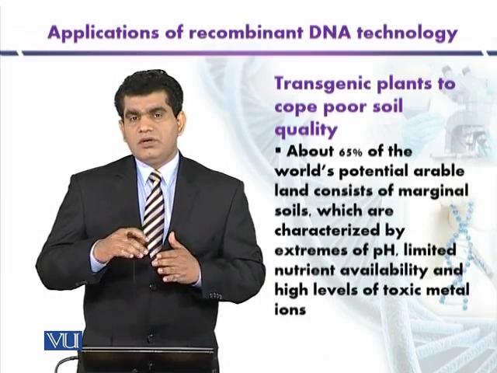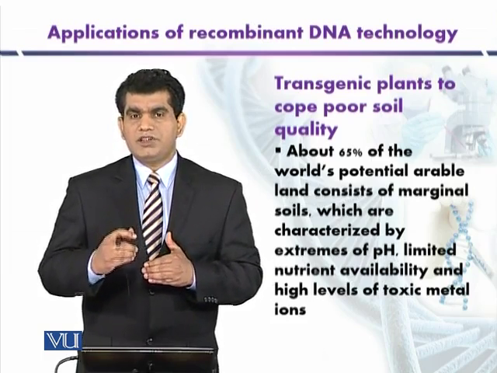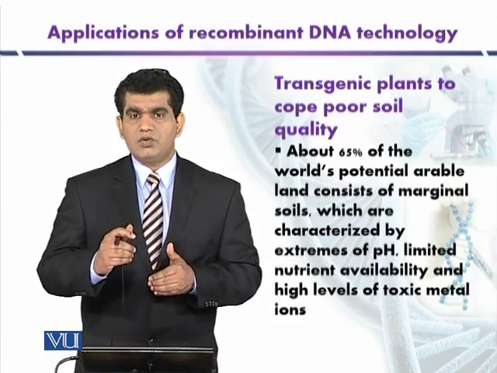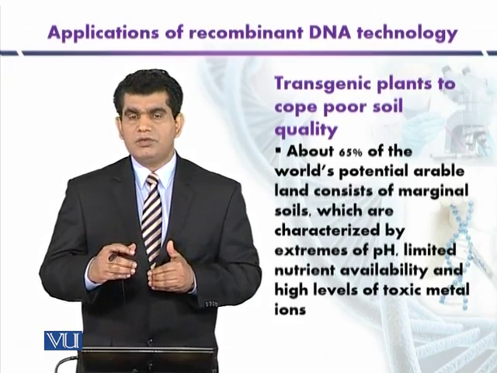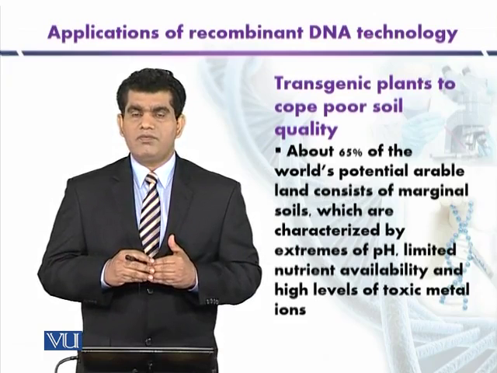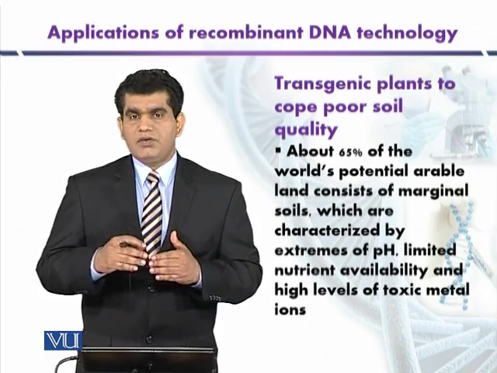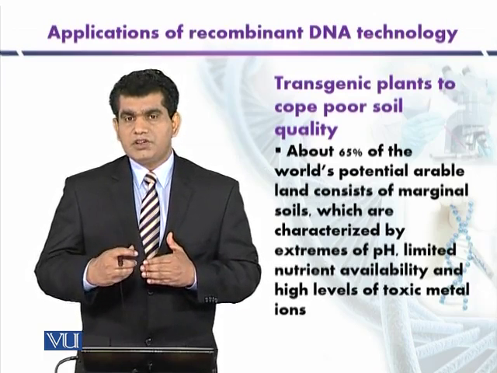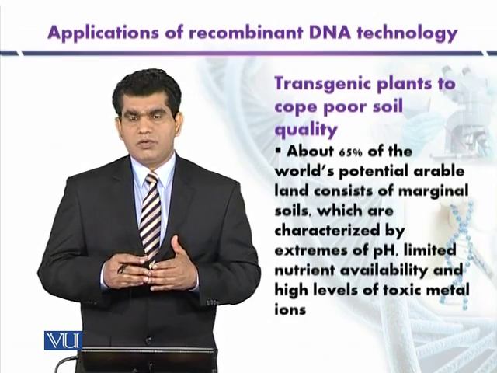And in combination with the iron, it can precipitate or convert the phosphorus into insoluble form. Once the phosphorus is in insoluble form, it is no more available to the plants. So the presence of aluminium or even the iron in acidic soil can convert the phosphorus into insoluble form.